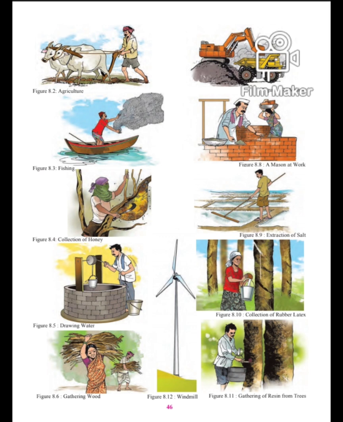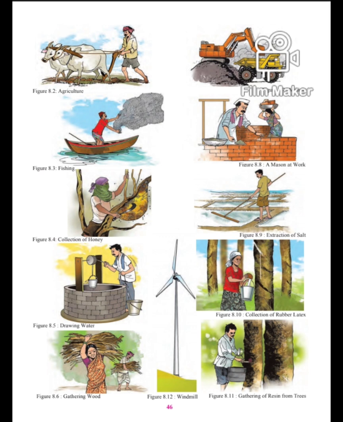These figures give us an idea of some of the natural resources. You must have seen this type of natural resources. These people are dependent on nature. They carry out their livelihood, different occupations which are based on nature. Like in the first picture 8.2, agriculture, you could see the man plowing the field. So the natural resources are soil and oxen, the bullocks.